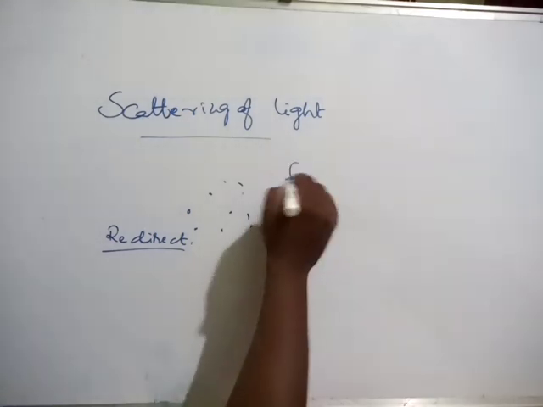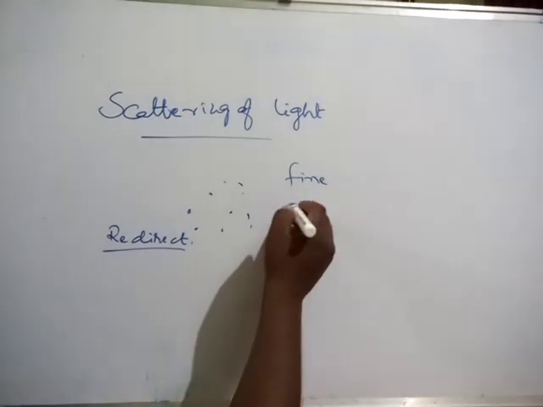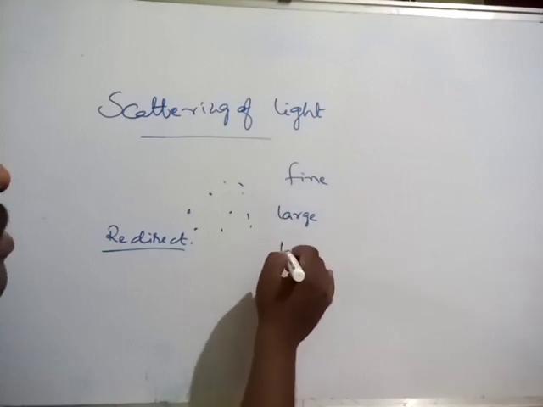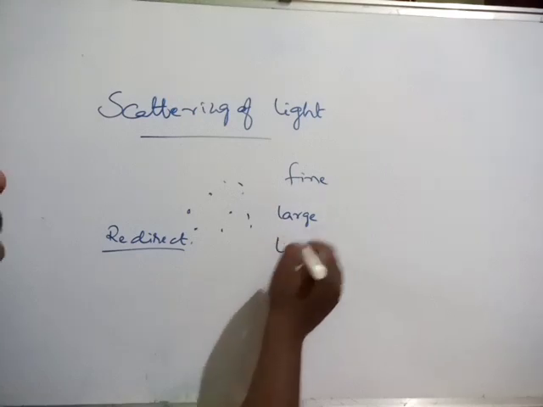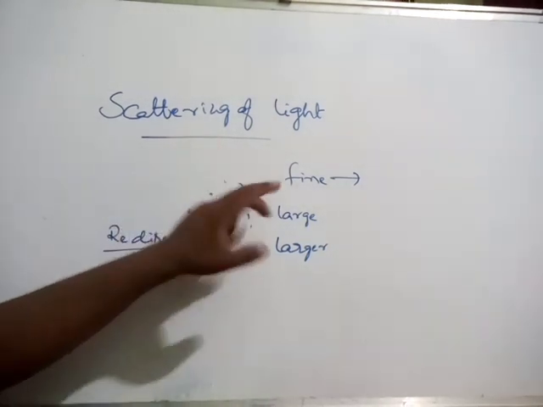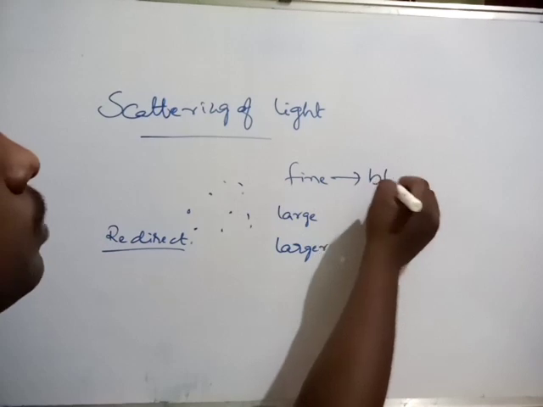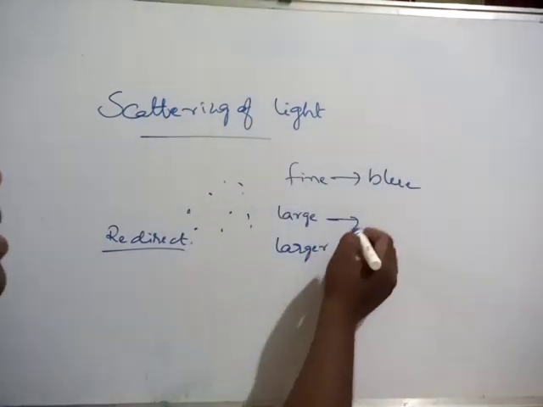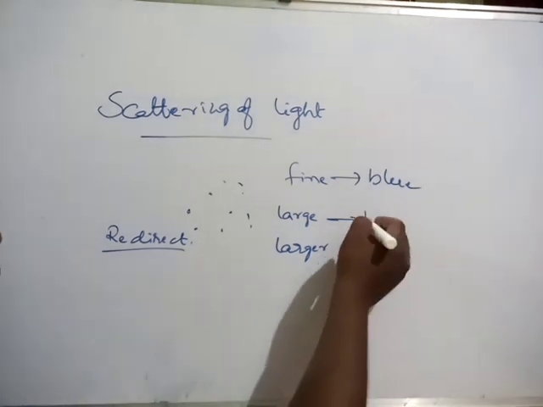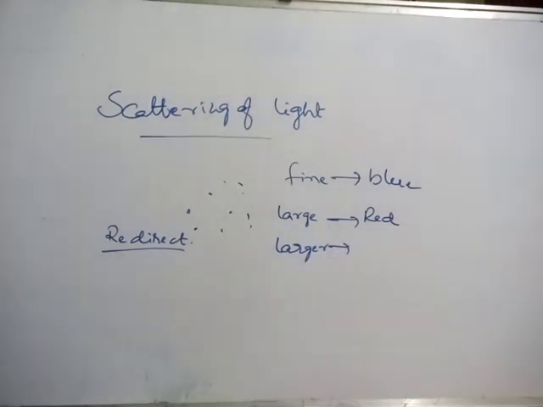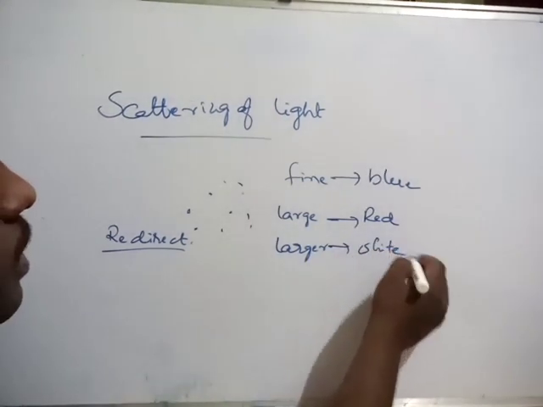Okay, we know 3 different types of particles will be there: fine particles, larger particles, and large enough means even larger. So when sunlight passes through fine particles we observe blue color because they scatter blue light only, lesser wavelength. And here we can see more wavelength, that is what we call red color. Large enough or larger, then we can observe white light.